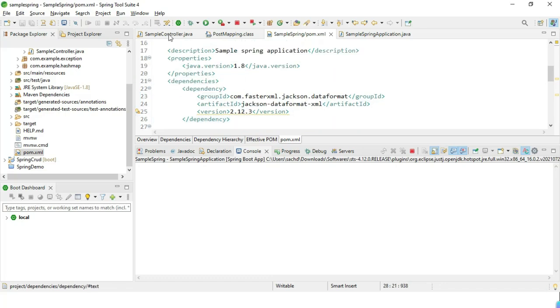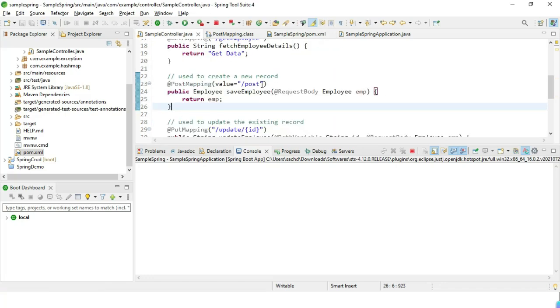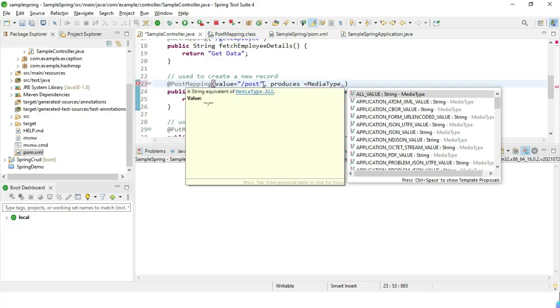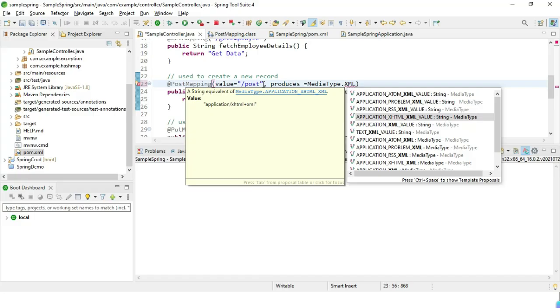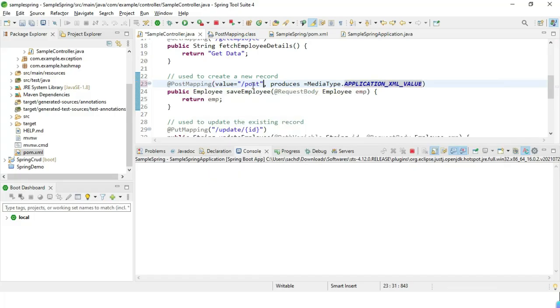Okay, and with the PostMapping, we have to add this produces MediaType.APPLICATION_XML. That means that this particular result is going to produce XML.